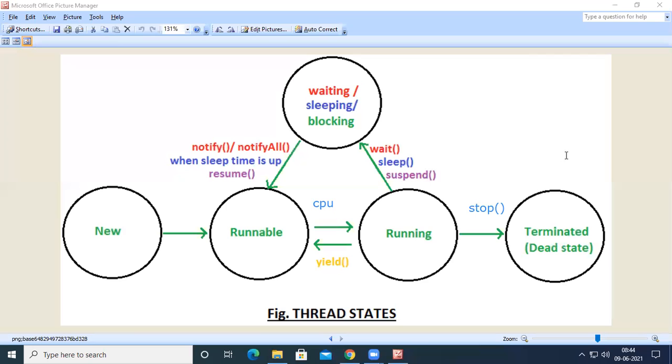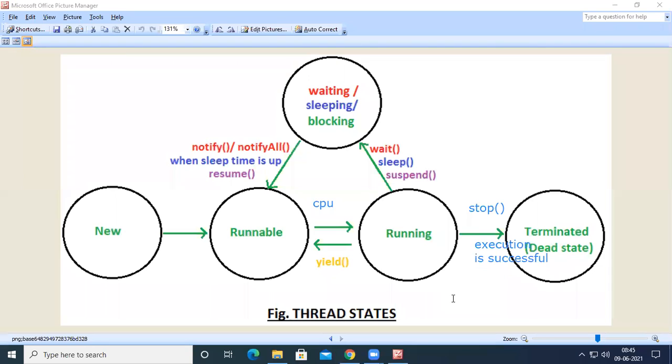If we call the stop method on the thread, then the thread will move from running state to dead state. Or else, if the execution is successful, then the thread will move from running to dead state. So there are two possibilities.